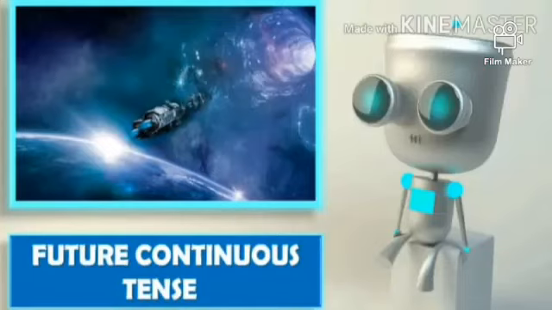Well, I hope you have understood the form and usages of simple future tense. Let us now move on to our next segment, which is future continuous tense. Future continuous tense relates to an ongoing action occurring at a particular time in future, and here also the verb in future continuous tense doesn't change its form according to the number and person of the subject. So let us now check its form and structure.